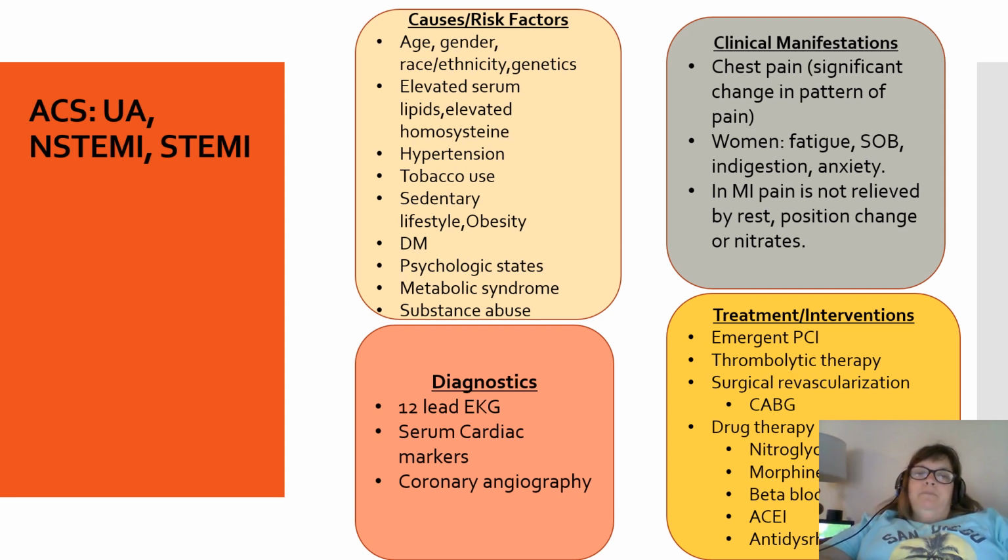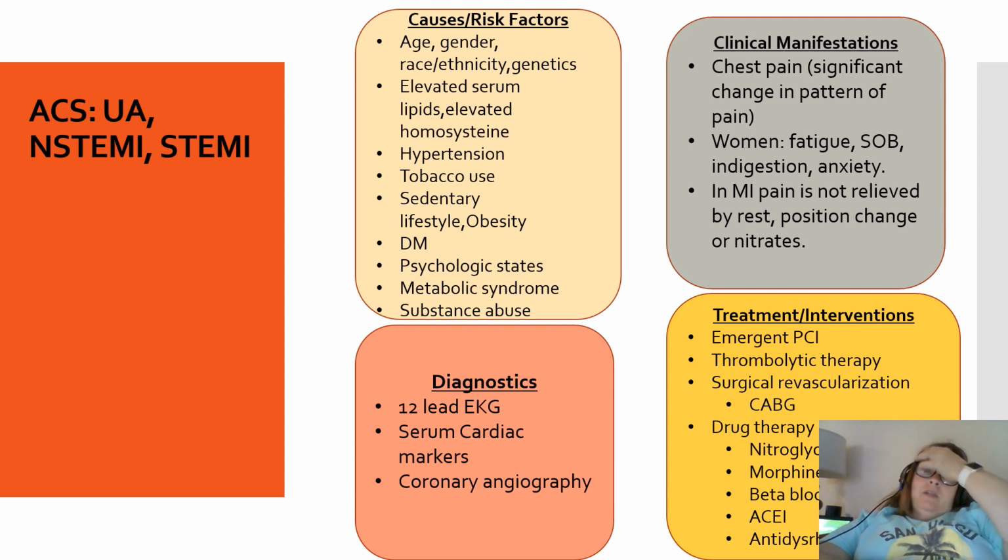The causes and risk factors are all the same causes that you learned for heart disease: age, gender, race, ethnicity, and genetics. So those you should know. They'll have elevated serum lipids, elevated homocysteine. They may be hypertensive. They may be a smoker. They may have a sedentary lifestyle or be obese. They may have diabetes. Psychological states, metabolic syndrome, and substance abuse are all causes and risk factors.